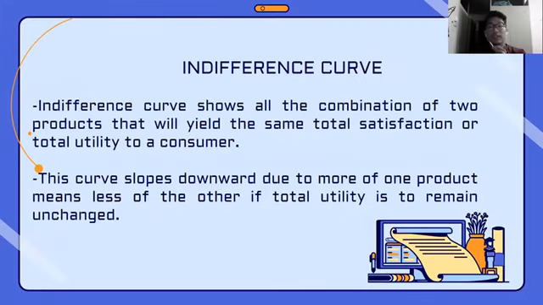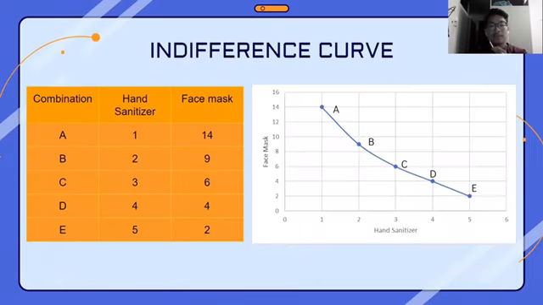So what is an indifference curve? An indifference curve shows all the combinations of two products that will yield the same total satisfaction or total utility to a consumer. This curve slopes downward because more of one product means less of the other. Or we can say that by adding one product, it will reduce the other product as long as the total utility remains unchanged or constant.